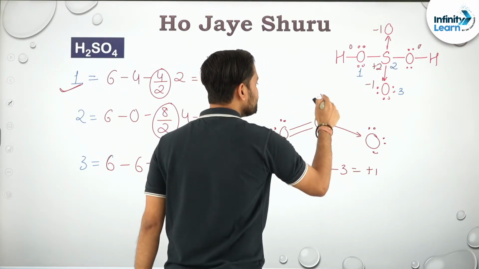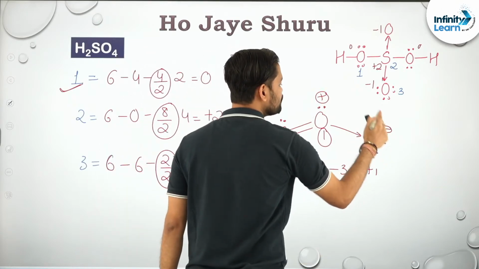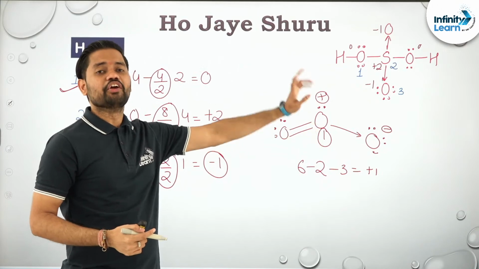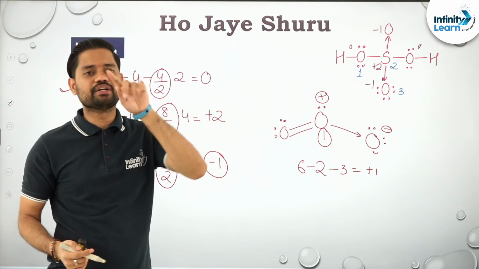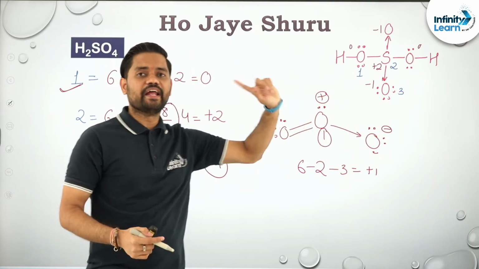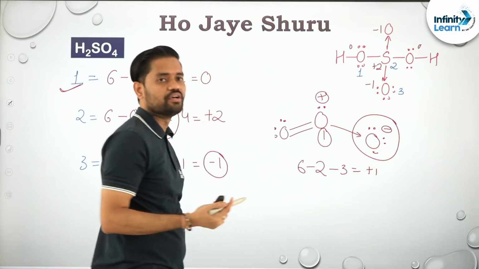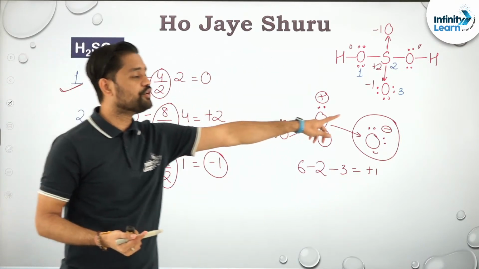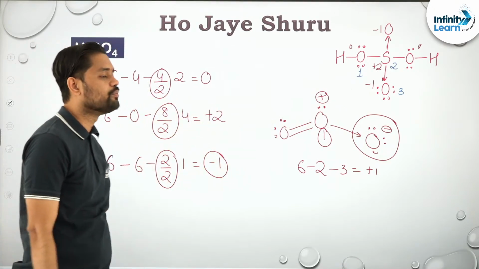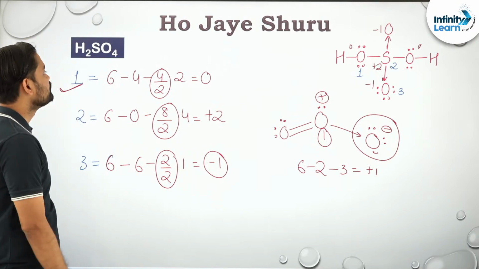And in ozone, if you remember, it carries a positive charge over here, and this carries a negative charge over here. Since the coordinate bond is formed by the second period, we do not represent a coordinate bond. We convert it into a single bond, that is a covalent bond, and then represent the charges. Now if you calculate the formal charge of this, you will get -1. Clear? Sure? Perfect, Vanshika. That's absolutely right.